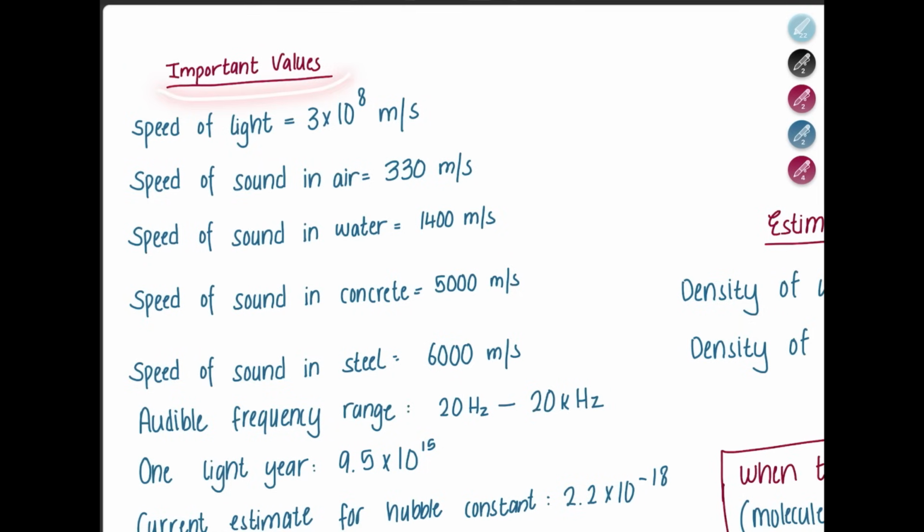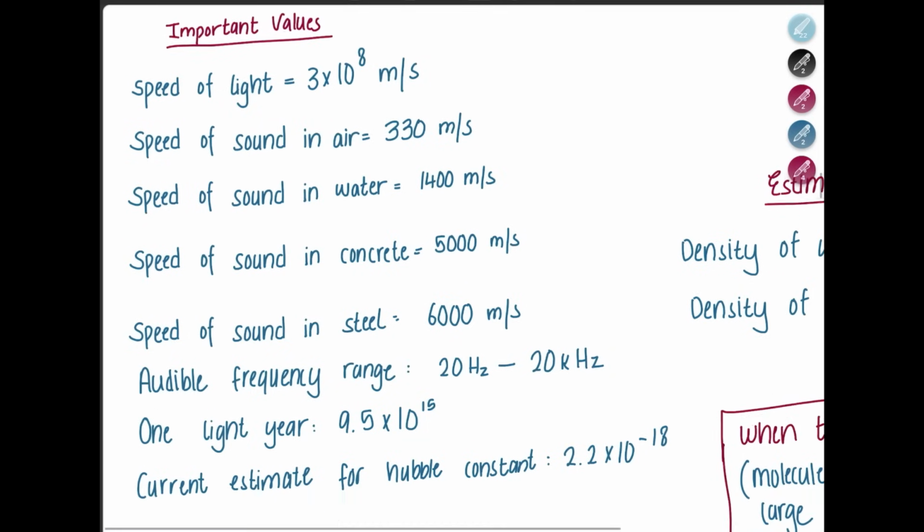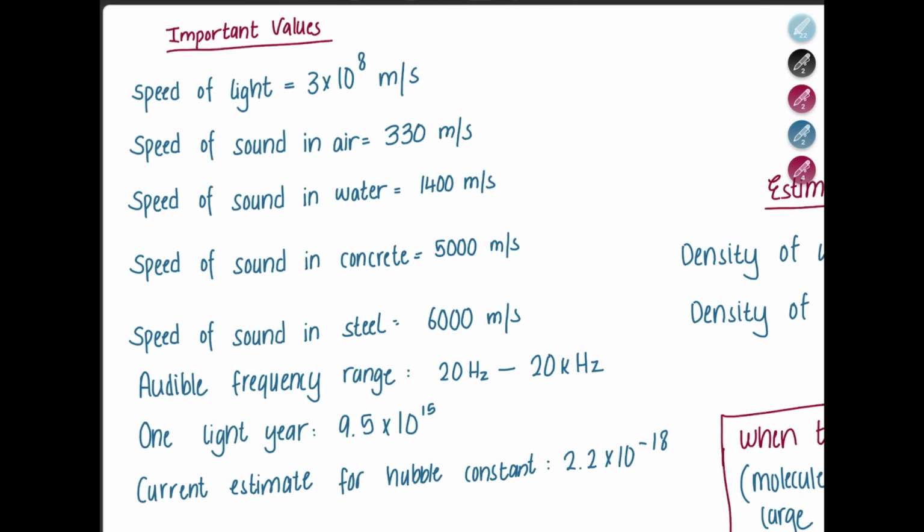Now these are some important values that you should know. Speed of light in air, in vacuum, is 3 times 10 power 8 meter per second. Speed of sound in air, water, concrete and steel: in gases, the speed is less, in water it increases, and solid is the highest. In air, the speed is 330 meter per second. In water, it's 1400 meter per second.